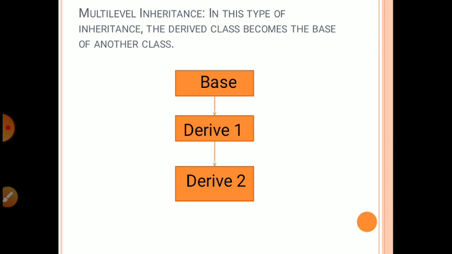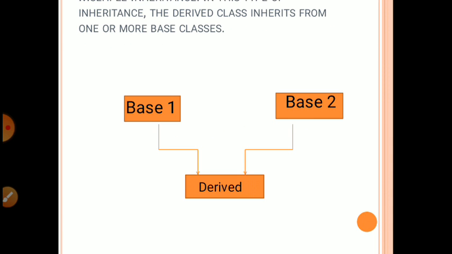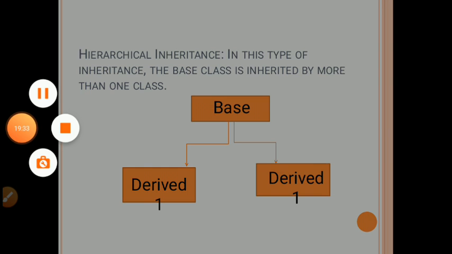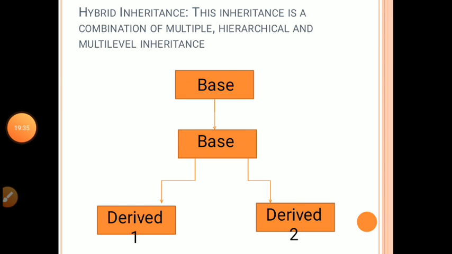Multiple inheritance has two base classes and one derived class. In hierarchical inheritance, one base class is derived by more than one class. Hybrid inheritance is a combination of multiple, hierarchical and multi-level inheritance.